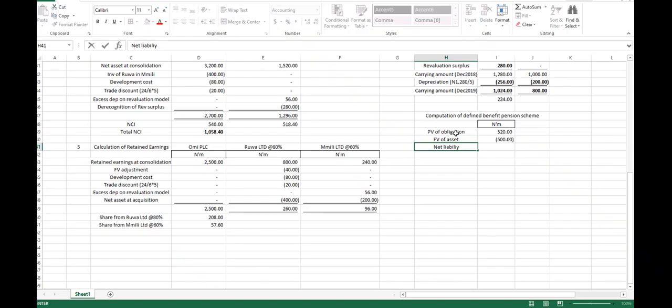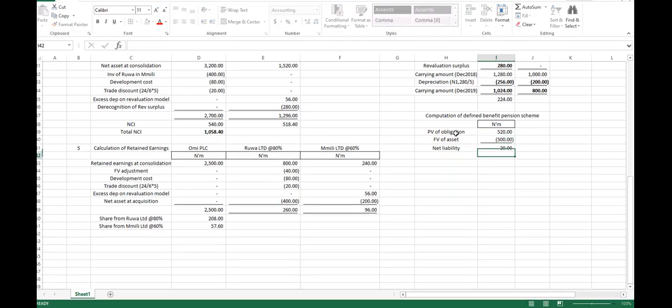20. The 20 is a liability, am I right? Yes, sir. This 20 is a net liability, which is our pension net liability. Okay, now, after this liability, what figure do we have in our income statement?